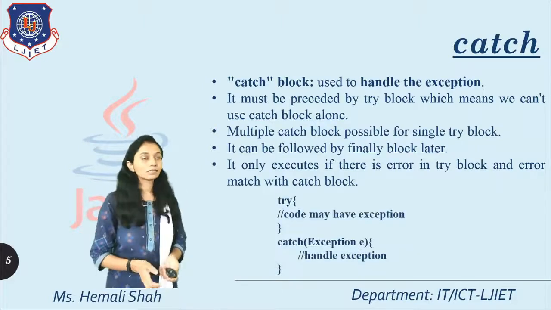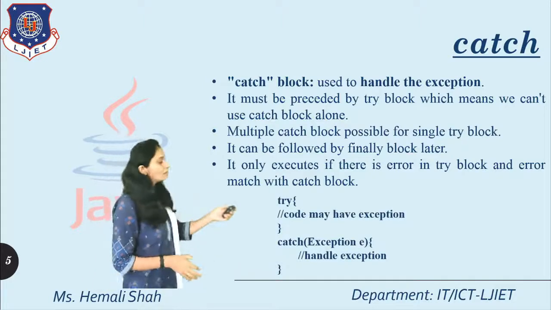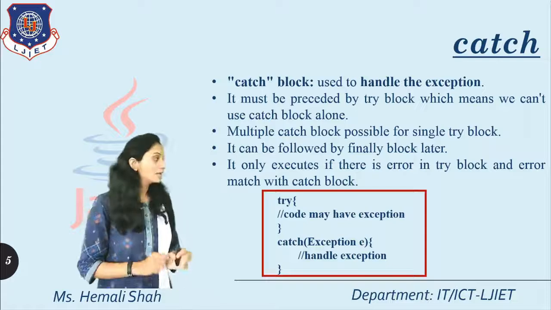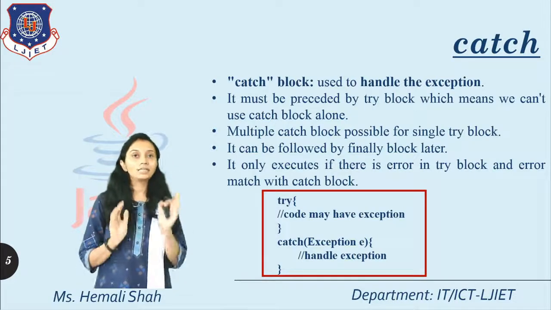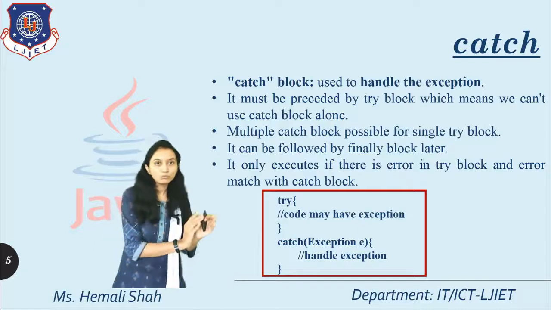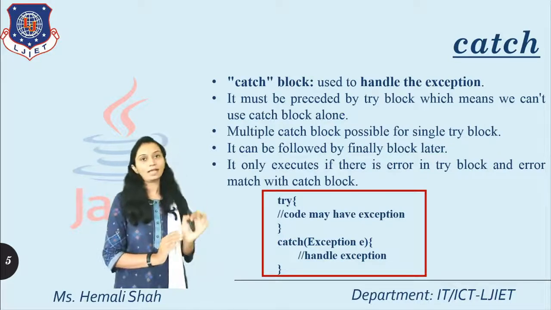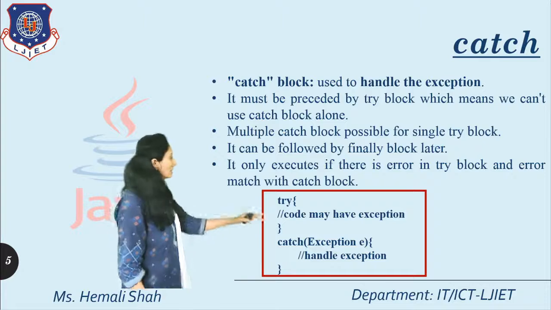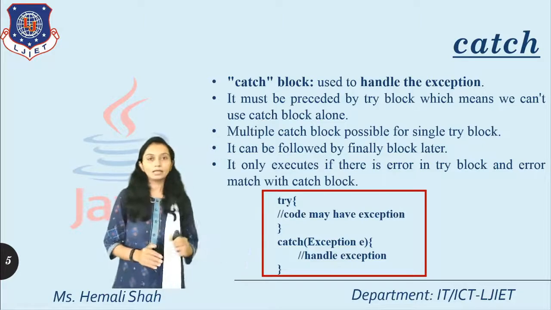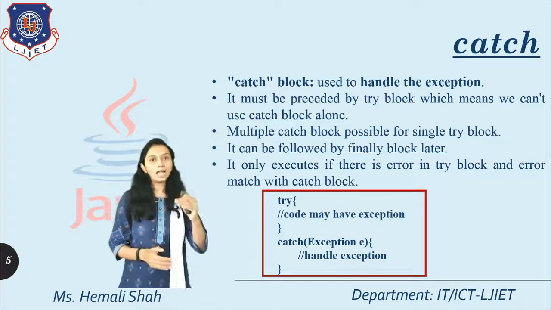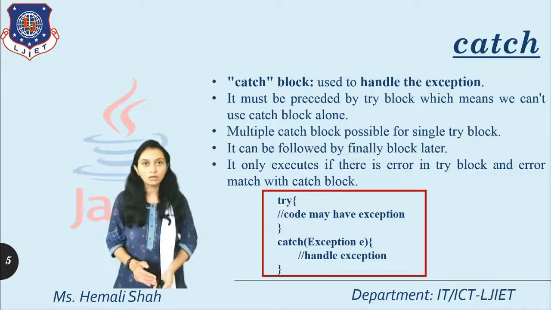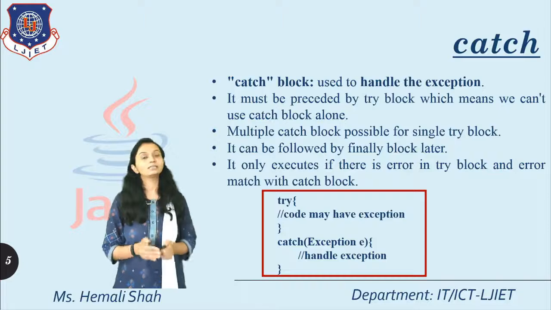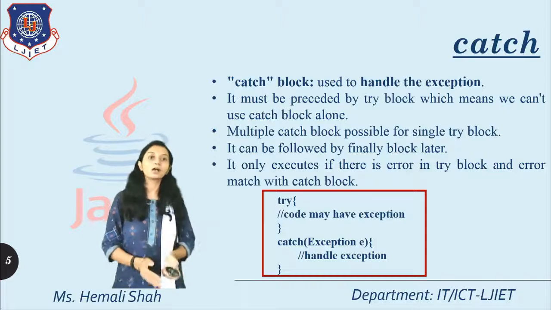Now what is the syntax? Here this try block has one catch block. In the catch brackets we write the type of exception name and the object or variable name of the exception. Then we create the curly brackets. This block indicates the catch block, and because it is a catch block it is basically an error handling block. So it is called an error handling block.